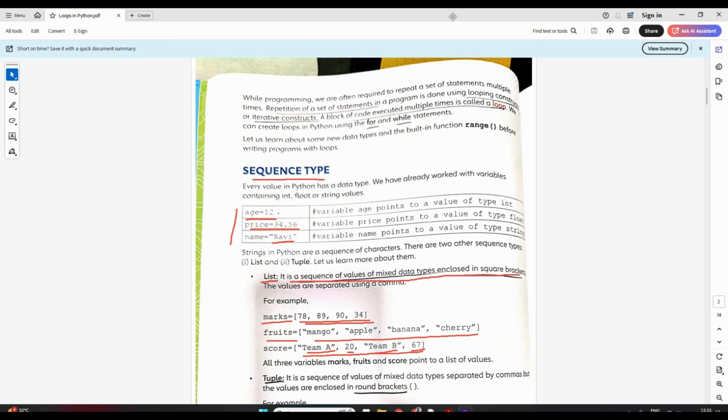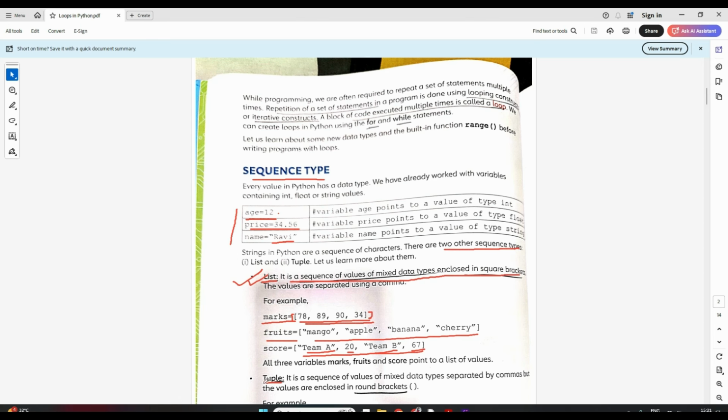Now similar to list, we have something called tuple also. So basically in Python we have 2 sequence types. One is this list, which you have understood, in which we enclose the values in square brackets. You can see these square brackets, right? So that's a list.